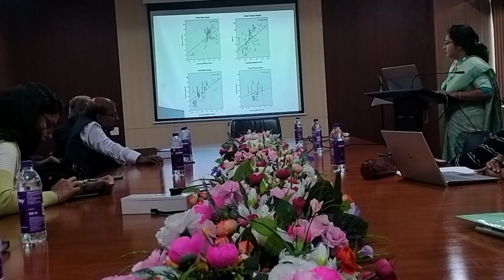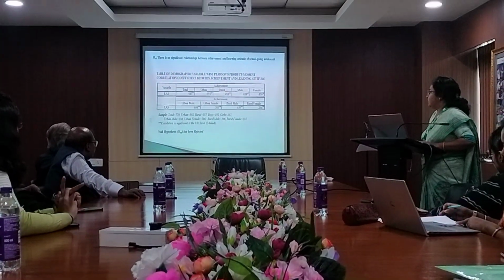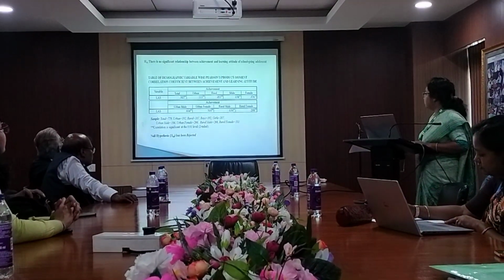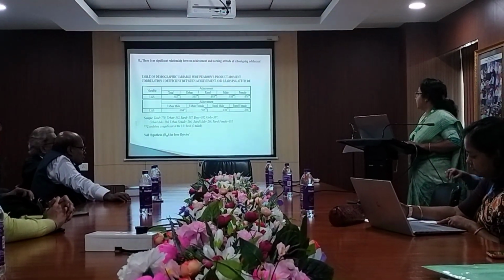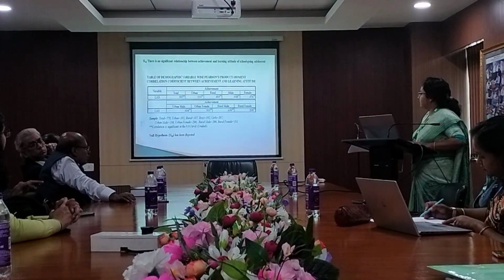So there is more deviation in urban. These are the null hypothesis 8: there is no significant relationship between achievement and learning attitude of school-going students. The value is also less than the 0.01 level, so this has been rejected.